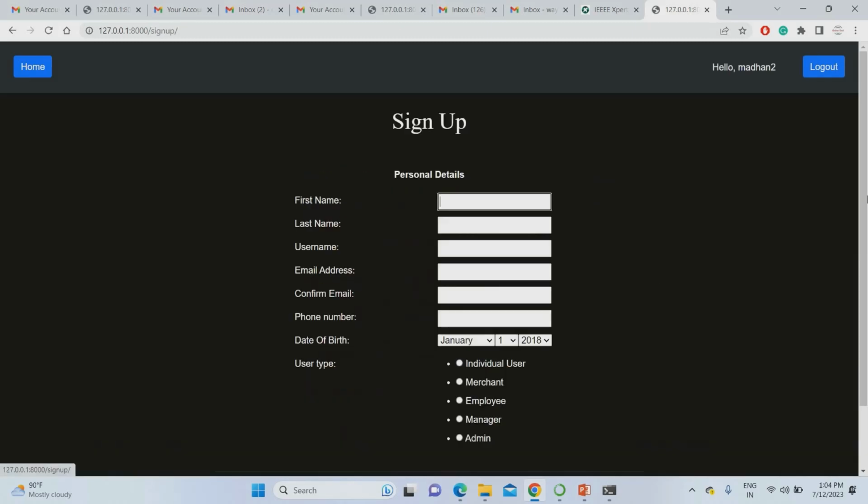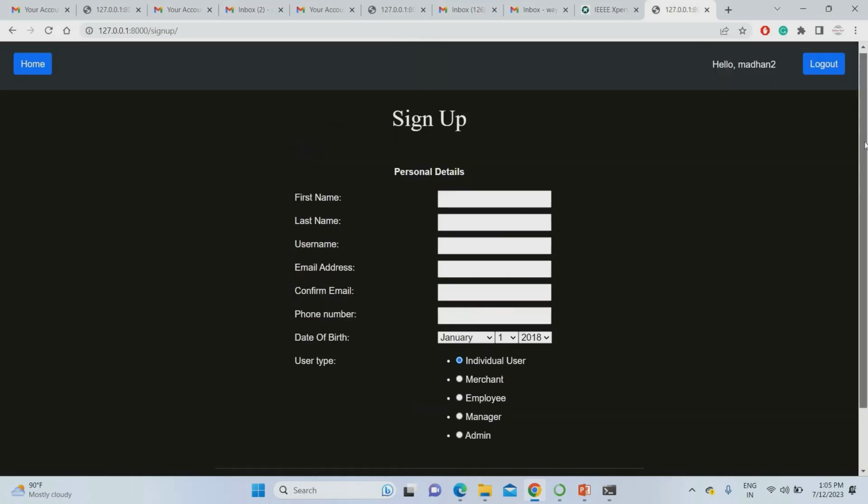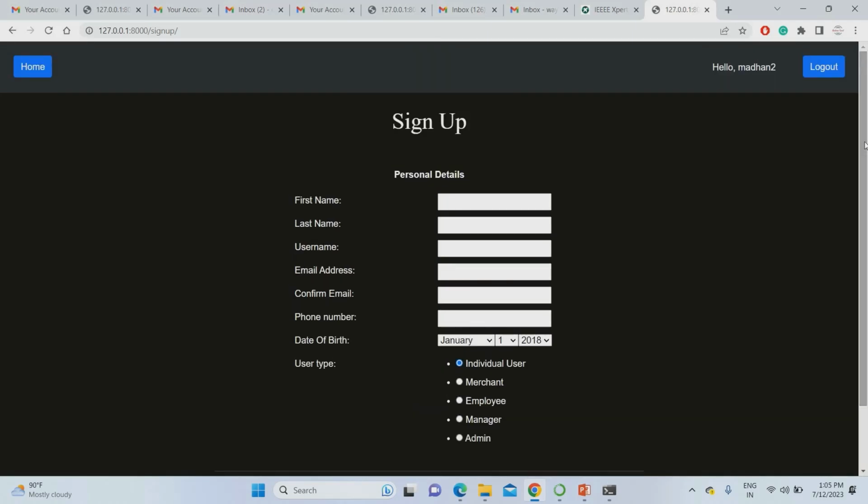So now you have to create separate users. For example, you have to use merchant, then you have to use individual user. Like that, you have to create 4 different accounts. Admin is already created. Then you have to create manager, then employee, then merchants, then individual user. Like that, you have to use 4 different mail IDs for 4 different accounts. You have to activate each and every account. That is the main procedure here.